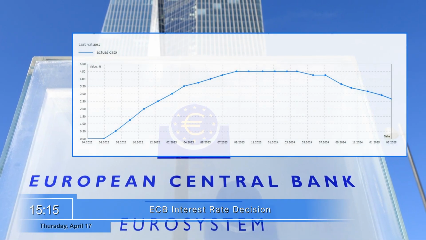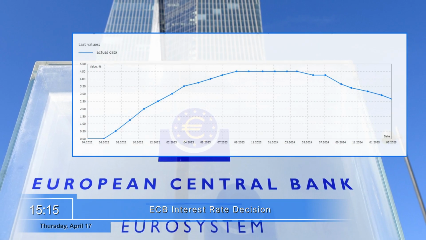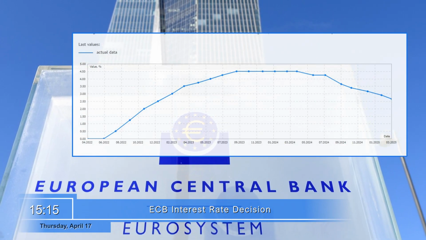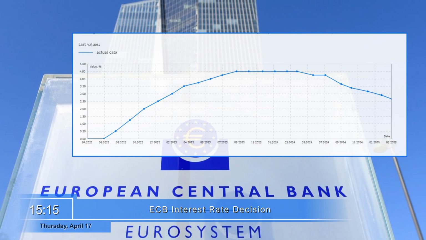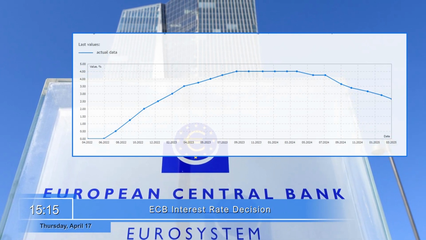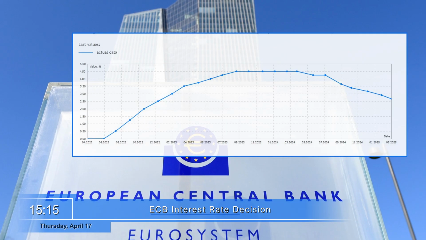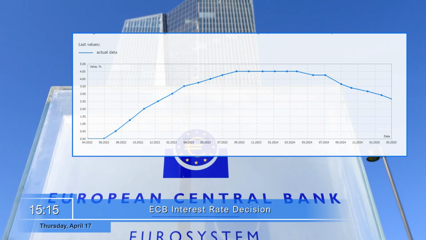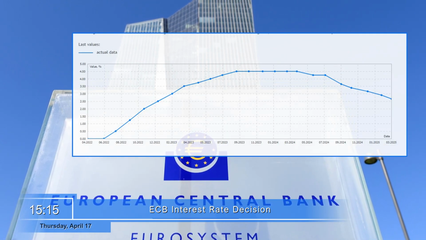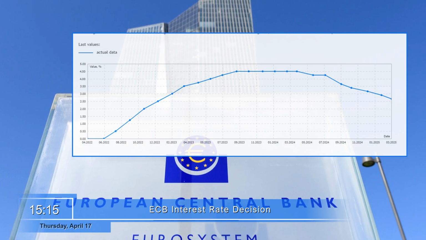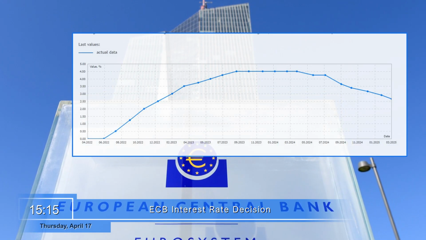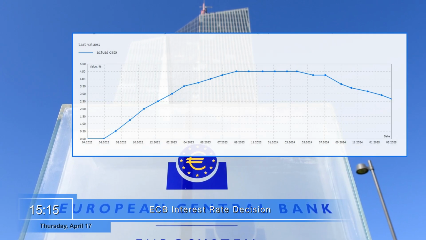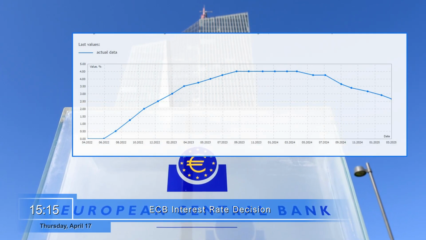Thursday, April 17th. The next day, at 3:15 p.m., the European Central Bank's decision on the interest rate will be announced. It is made by the regulator's board every 6 weeks during a monetary policy meeting and is released immediately after the meeting concludes. A decrease in the ECB's interest rate negatively affects the value of the euro. Conversely, if the regulator raises its refinancing rate, it always boosts the euro's exchange rate.